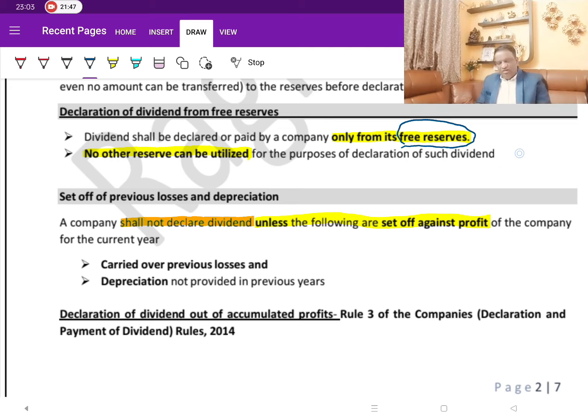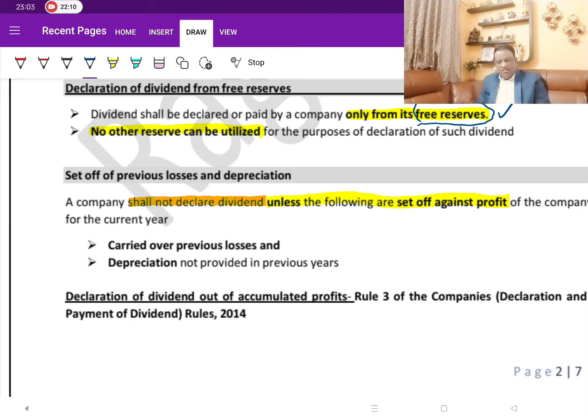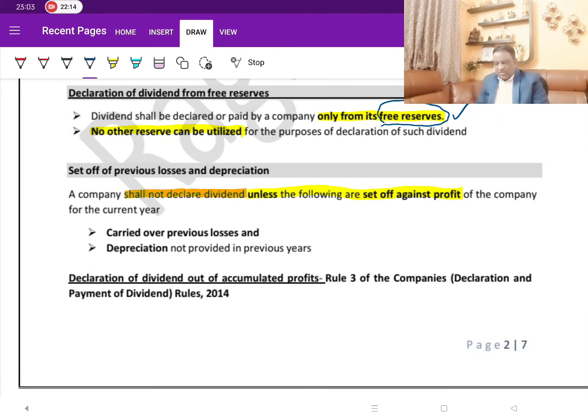Specific reserves, by their very nature, have to be utilized for the dedicated, allotted purpose. So if the company wants to declare the dividend out of free reserves, the answer is yes, it is permitted. But what is not permitted here? Using any specific reserves for the payment of dividend is not allowed. But free reserves, yes. So that is what they are trying to conclude here, which is a negligible point from the examination perspective. Now, moving further, another small point: set off of previous losses and depreciation.